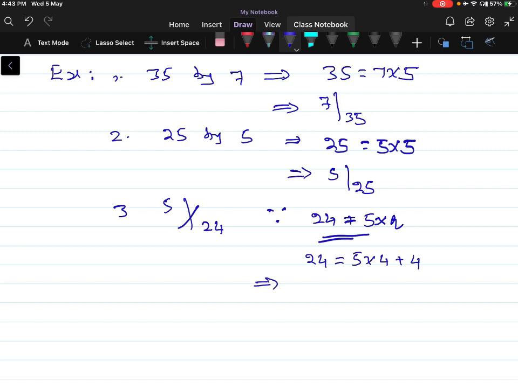So this is of the form A is equal to B into Q plus R, where R is the remainder of the division of A by B, and where Q is the quotient of the division of A by B.